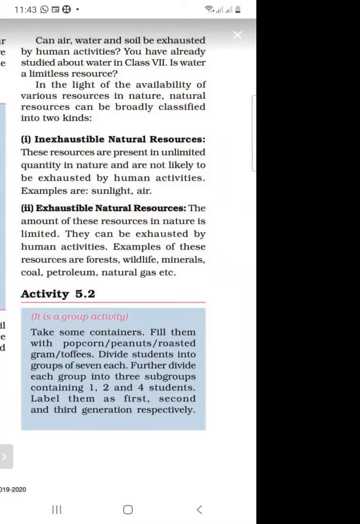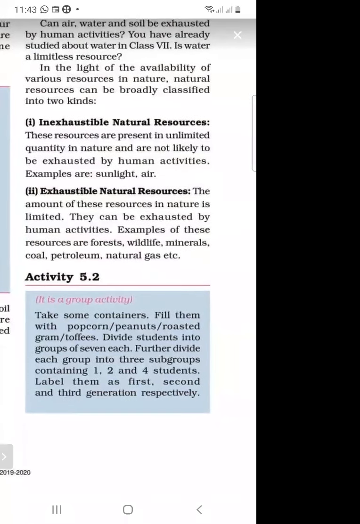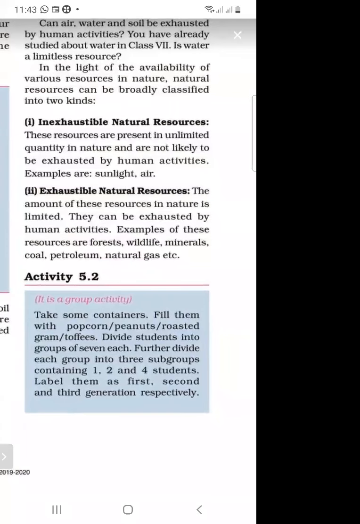We are filling the popcorn, peanuts, roasted gram, and coffee into the containers. Divide students into groups of 7 each. So we are dividing the students into groups of 7. In the starting, we are taking 3 containers and filling them with popcorn, peanuts, roasted gram, and coffee.